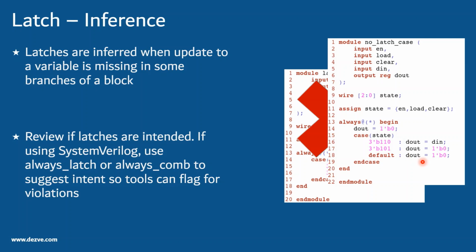If the default is present, and there is a missing specification of a match, then it will fall back to this default, and the default would take it into account. But it is always good, if you have the flexibility of using SystemVerilog constructs, to try to use them, because the tool can quickly infer the intent and then flag violations so that you can fix them.